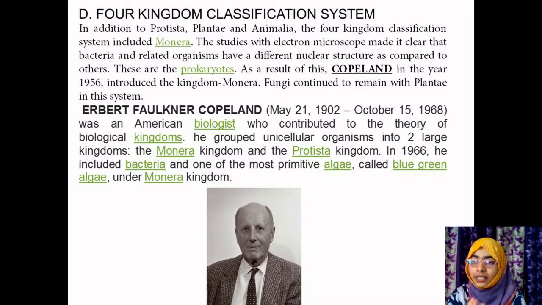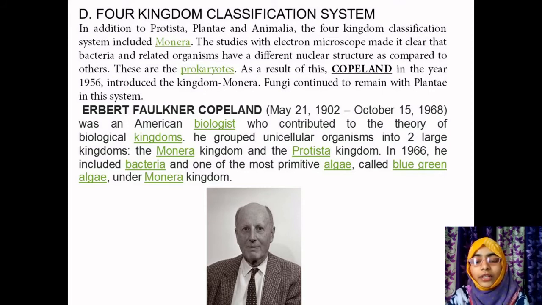That's what I told you earlier in the three kingdom classification: there are certain organisms whose nuclear structure is far different from our nuclear structure or from plants' nuclear structure. So to classify these organisms into a different category, there has to be a new group. Based on the characteristic features of bacteria, a new group known as Monera was put forward by the scientist called Copeland.